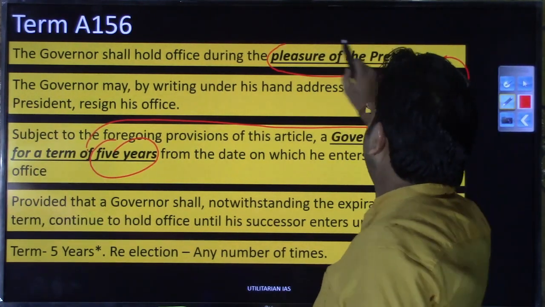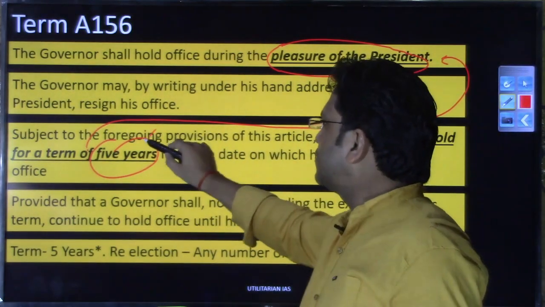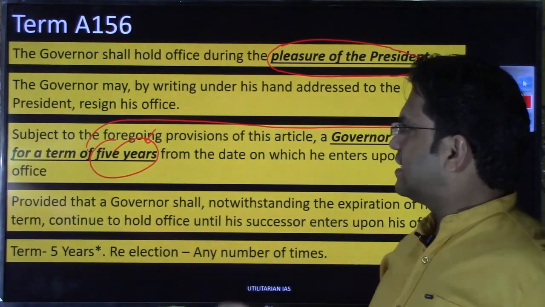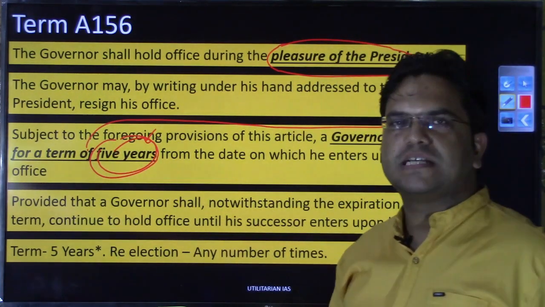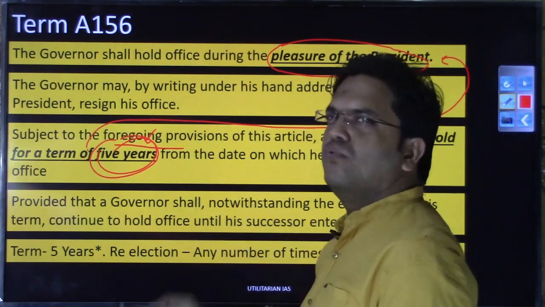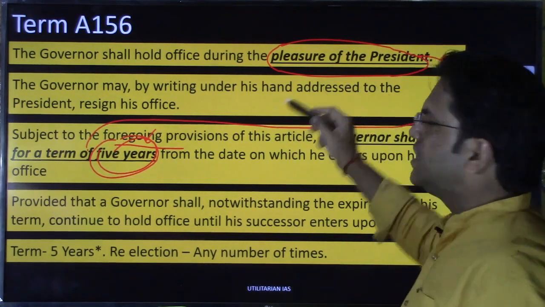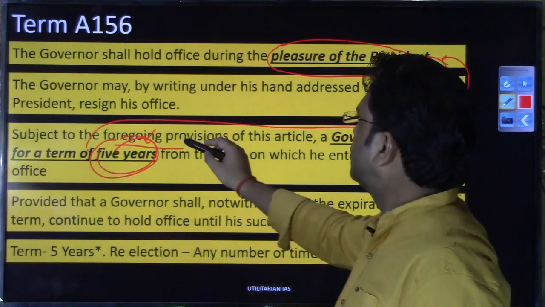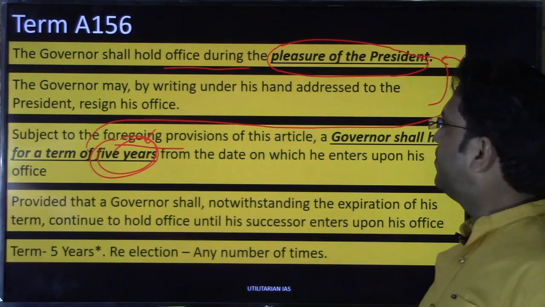So as long as the president wants, he'll stay in office, although again I am emphasizing that this 5-year term has been mentioned in the constitution as far as the term of the governor is concerned, but it says that subject to the foregoing provision, मतलब पिछले provision को अकाउंट में लेते हुए. And what is this previous provision? The previous provision is that the governor shall hold office during the pleasure of the President, right?